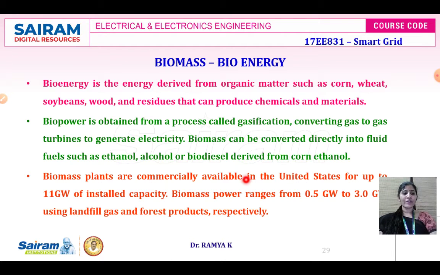Usually it is available in United States, and in United States the plant has been installed up to a rating of 11 gigawatt of installed capacity. Normally your biomass power ranges from 0.5 gigawatt to 3 gigawatt using landfill gas and forest product respectively. So with these two products alone, it is possible for us to develop a power ranging from 0.5 gigawatt to 3 gigawatt.